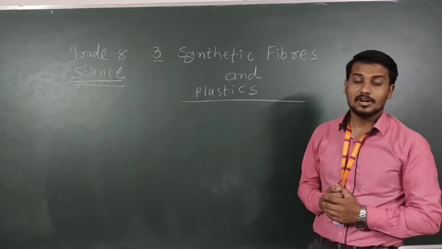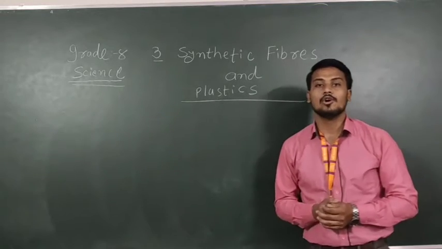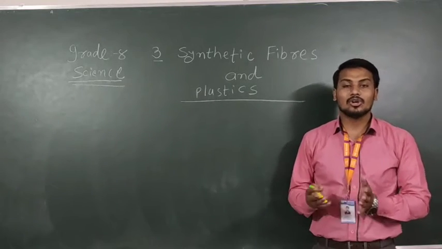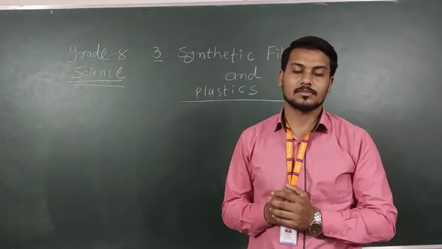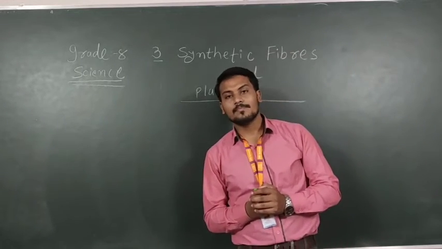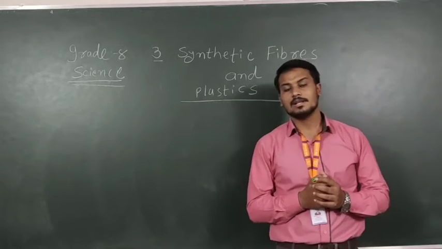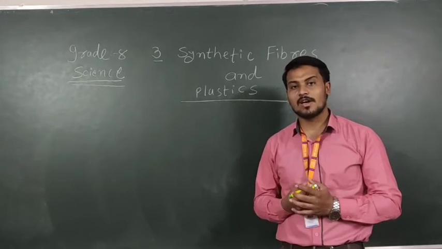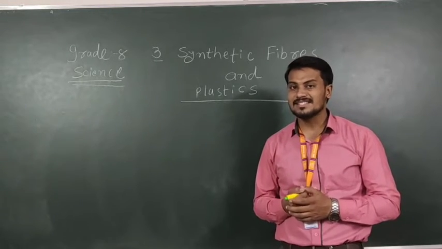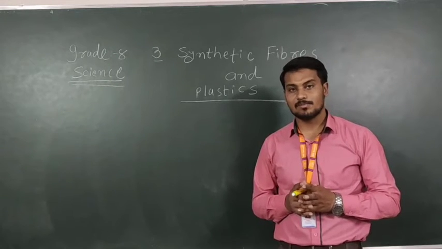As we wear different types of clothes like shirts, t-shirts, jeans, these all are clothes. Clothes are made from fibers. So today in this chapter we will learn about the different types of fibers. They are synthetic fiber, artificial fiber, natural fiber, some man-made fibers. These different types of fibers we will learn in this chapter.